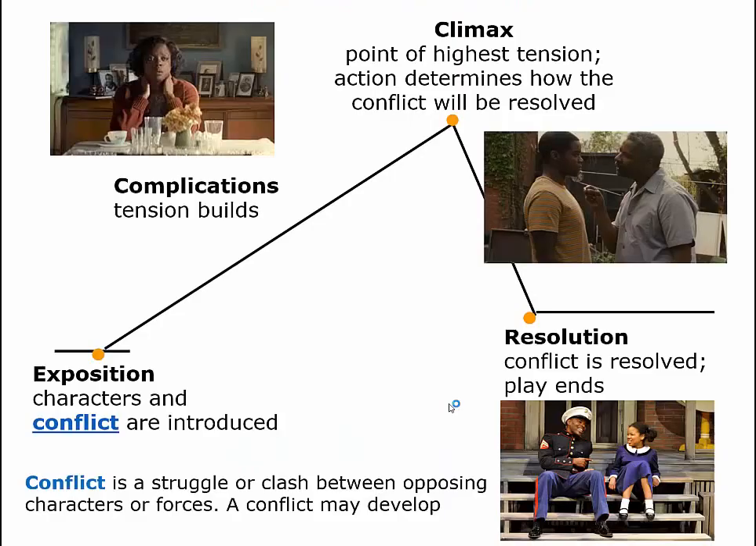Most dramas share a very similar structure to a short story. It begins with an exposition. That's where the characters are introduced, as well as the conflict. Then complications are presented, and that's where tensions build. At the peak of the story is the climax. That is the point of the highest tension, where the action determines how the conflict will be resolved. And then the play will end with resolution. That is where the conflict is finally resolved.